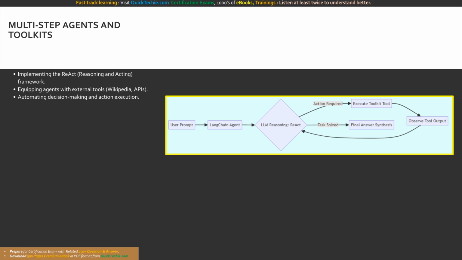Observe the autonomous agent loop. The LangChain agent uses LLM reasoning. If an action is required, it executes a tool from its toolkit, observes the output, and loops back to reasoning. Once the task is solved, it proceeds to final answer synthesis.